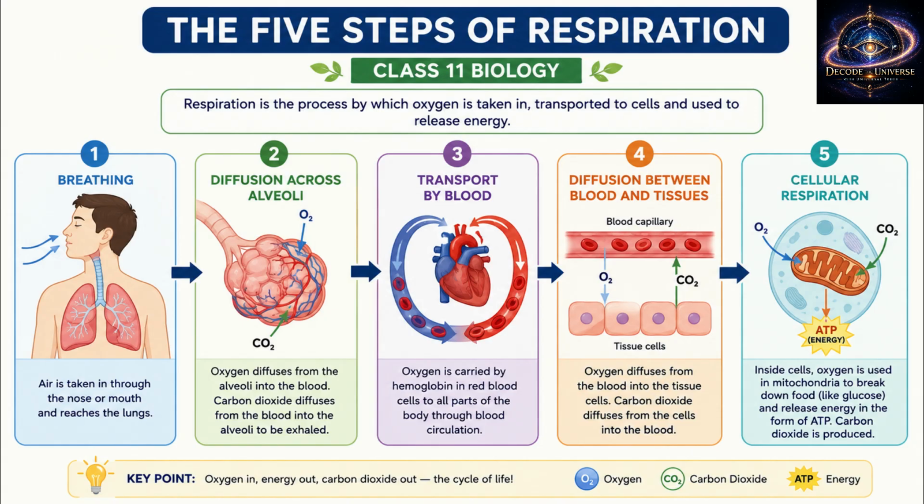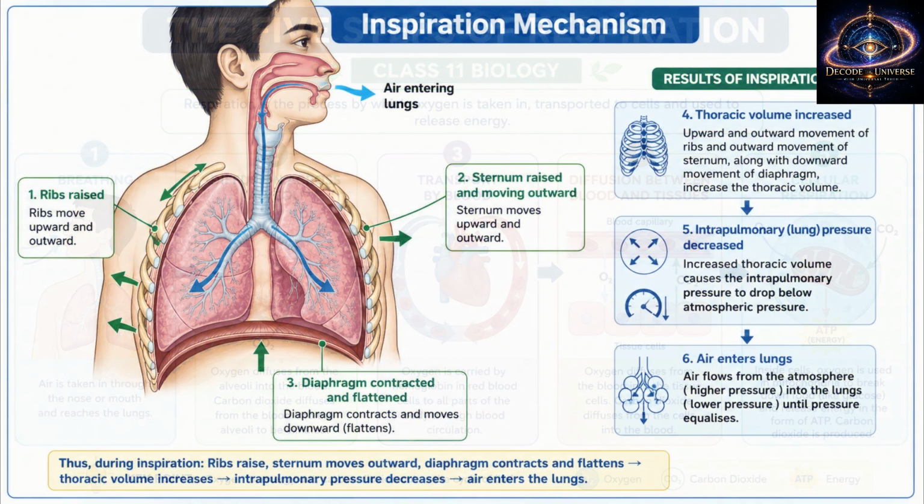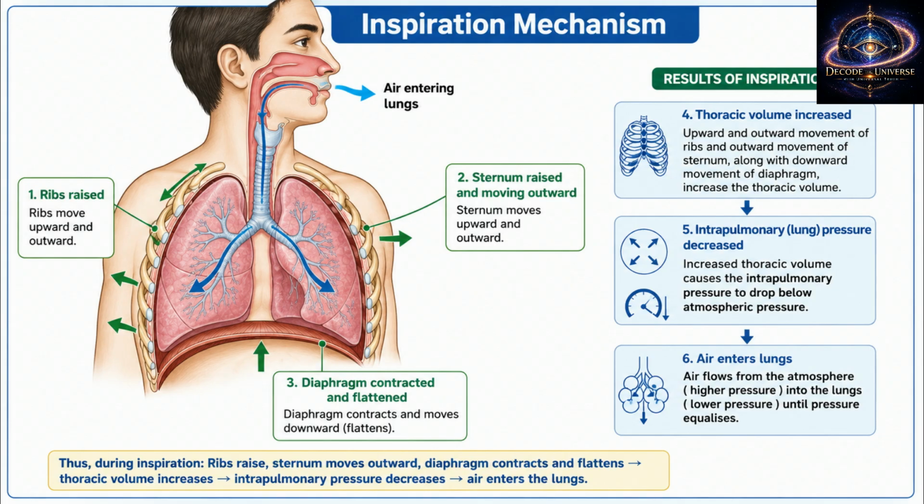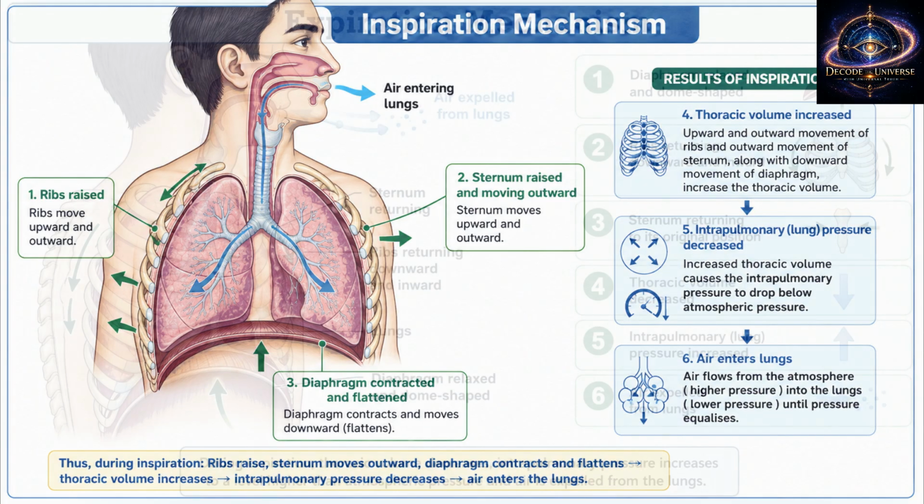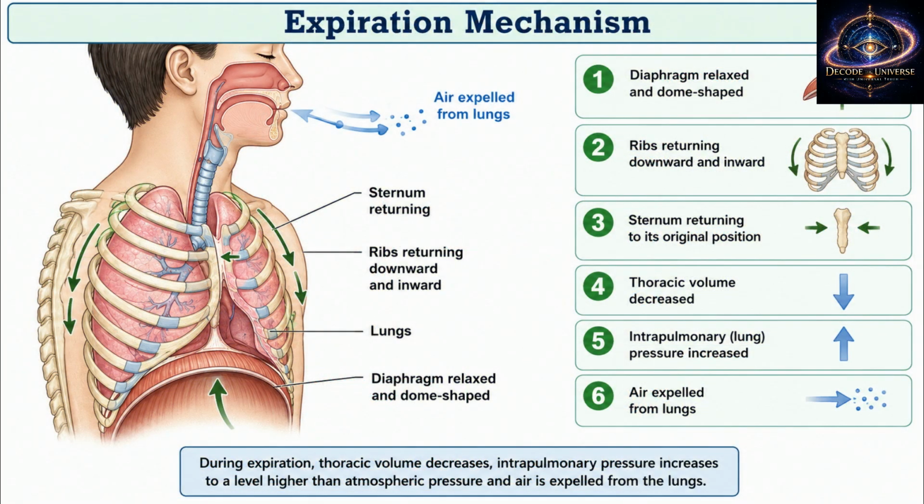During expiration, the diaphragm relaxes and becomes dome-shaped again. Ribs and sternum return to normal position. Thoracic volume decreases. Lung pressure becomes higher than atmospheric pressure, so air goes out. Real life example: think of a syringe. When you pull the piston, space increases, and air enters. When you push the piston, space decreases, and air comes out. Lungs work with a similar pressure idea.